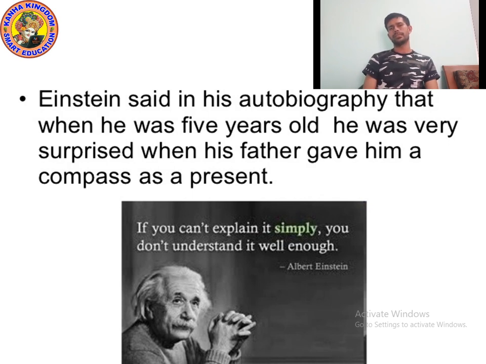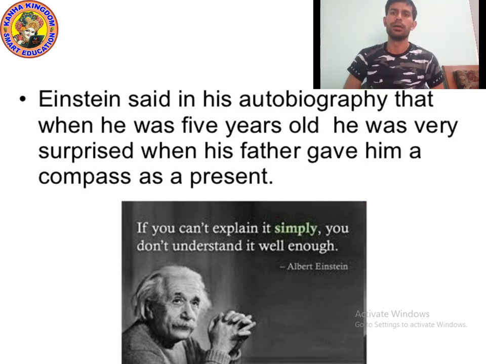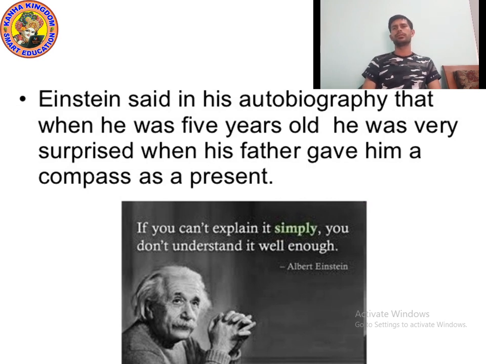What are magnets? As you can see on the screen, I have written the definition. Substances that can attract iron are called magnets. Which substances are known as magnets? Substances that can attract iron are called magnets.